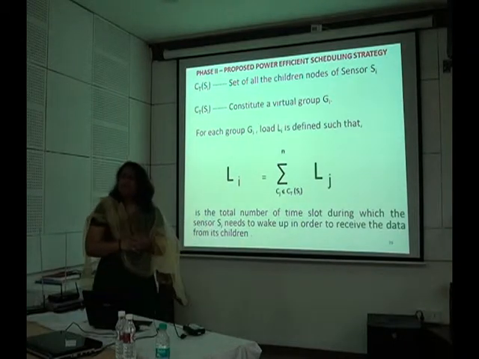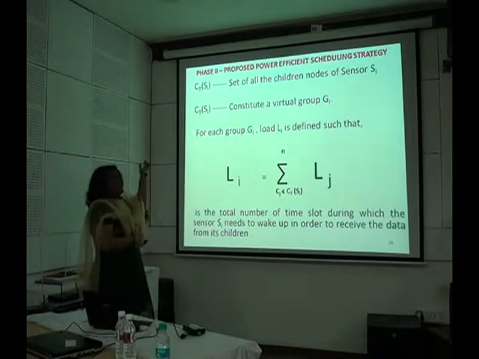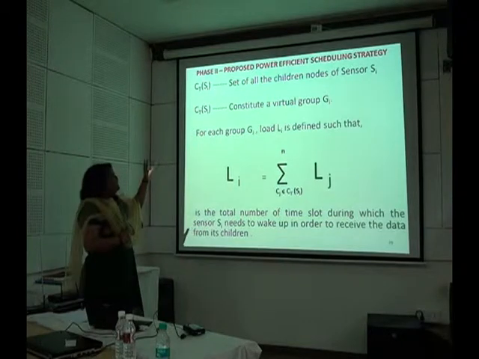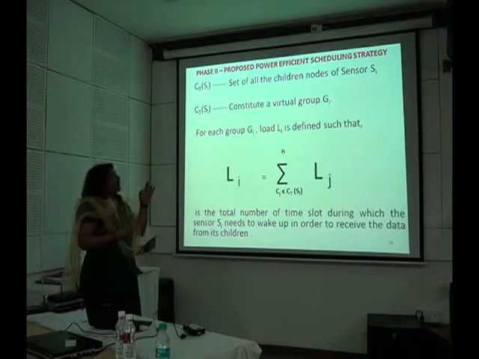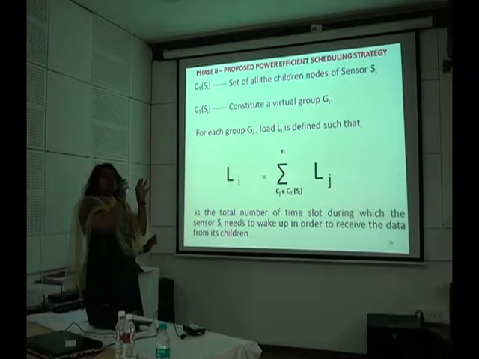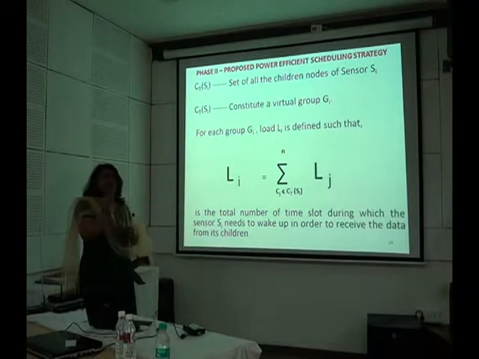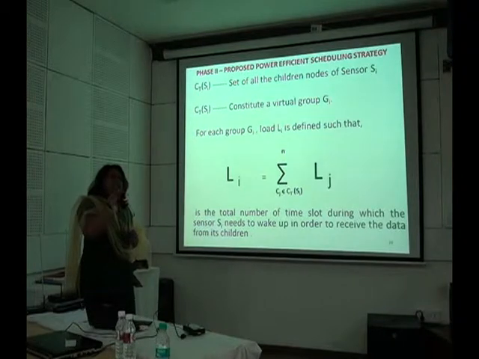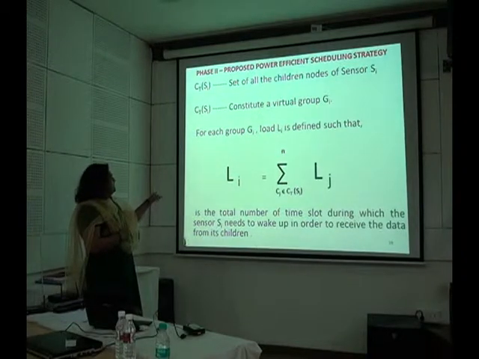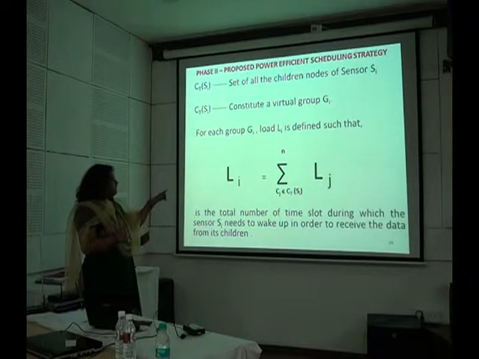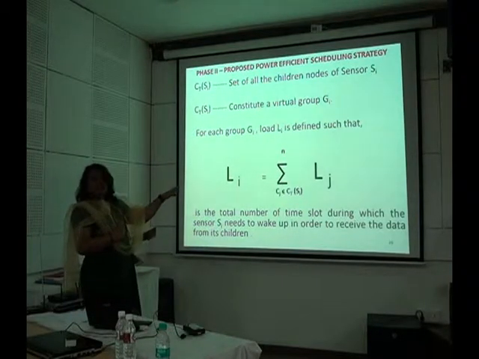So in our technique, first of all, we have formed a set CT of Si, which is the set of all the children nodes of sensor Si. This CT of Si constitutes a virtual group Gi. Then for each group Gi, we have calculated the load. Load, you can refer to as weight also. The formula used is Li = summation of Lj, where Cj belongs to CT of Si, up to n.